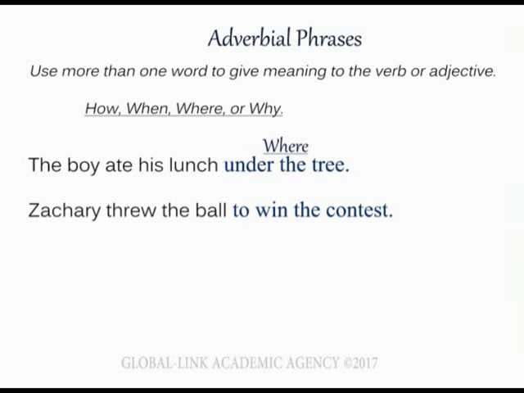No. Where? No. What about why? Zachary threw the ball to win the contest. That's why he threw the ball. So this sentence is giving me more information as to why Zachary threw the ball. And remember, it's more than one word, so it's an adverbial phrase. If it was Zachary threw the ball slowly, then that would just be an adverb.